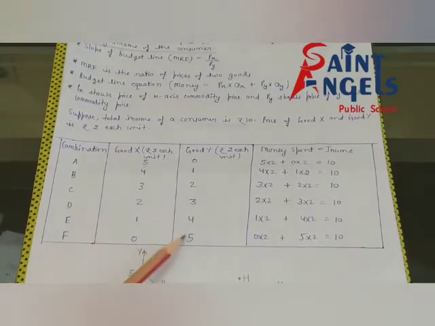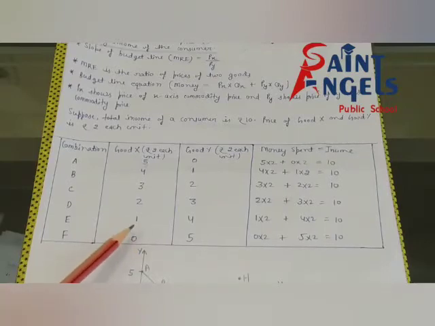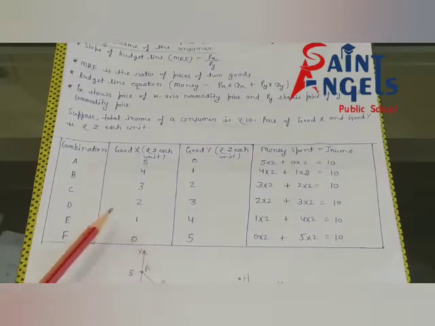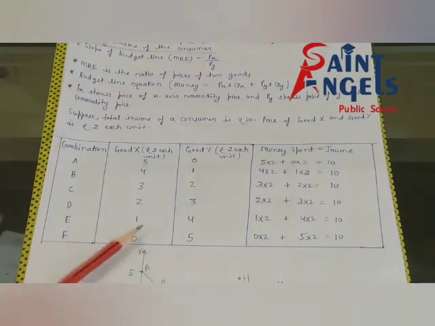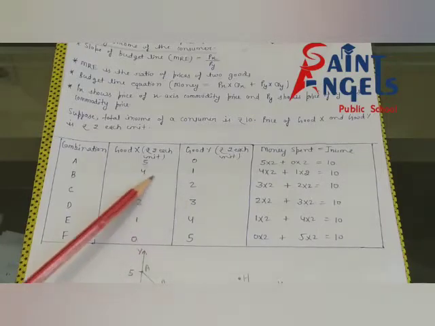And suppose here the consumer is purchasing 5 units of good Y, it means the consumer is spending entire money on good Y, which means the consumer cannot purchase any unit of good X. I hope all of you have understood how you will make this type of table.